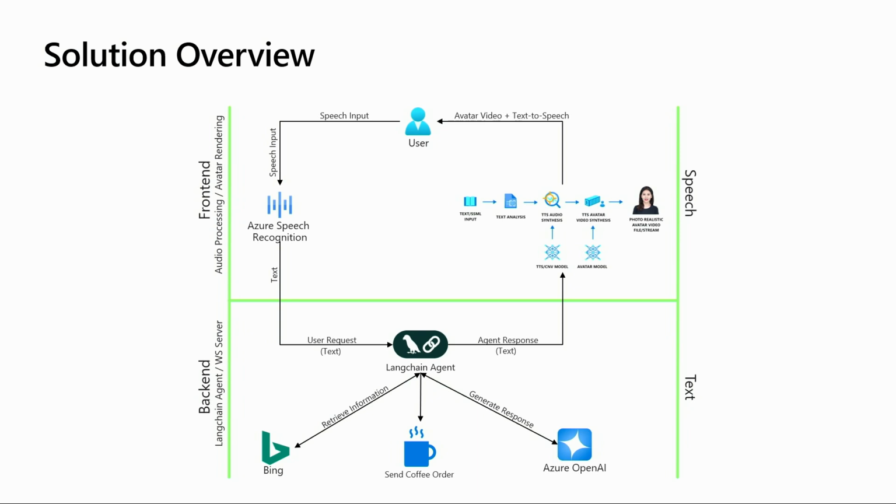If you're doing Bing, we go out to retrieve information from Bing. If we want to order a coffee or check the status, we go to those tools. Once we get the information from those tools, we send it to the large language model, which is, in this case, GPT-4o, to actually process all the information that's coming back. So the top part, the front end, is all speech driven. Back end is all text.